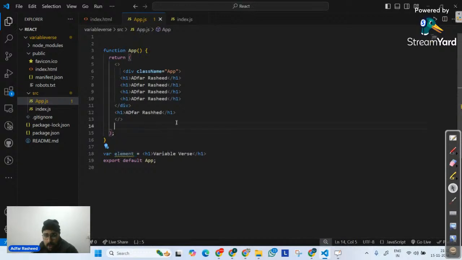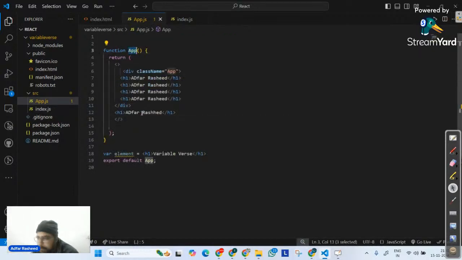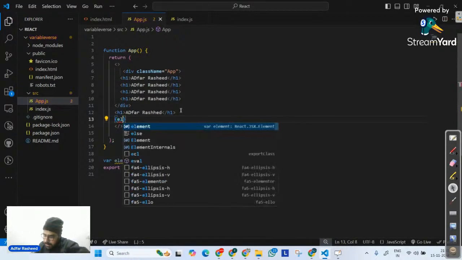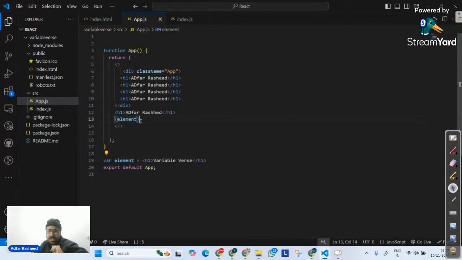Why? Because we need to understand that the app function is being rendered on my root. So unless it's part of the app component, it won't be called. That's why I can simply call my JSX entity element like this. And always remember, if you want to call any JSX entity inside your HTML, you must wrap it inside curly braces.